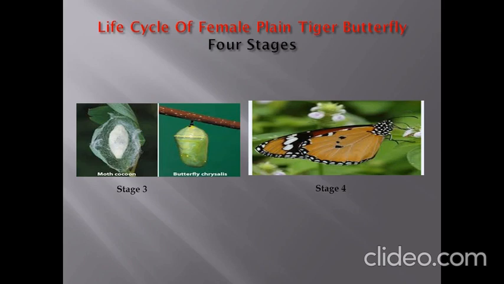But the time for the larva to come out is different for different butterflies. There is difference in the caterpillar also. Some caterpillars' bodies are very long, whereas some caterpillars are very hairy. In this way, we find differences in different types of butterflies. I hope you have understood this topic very clearly.